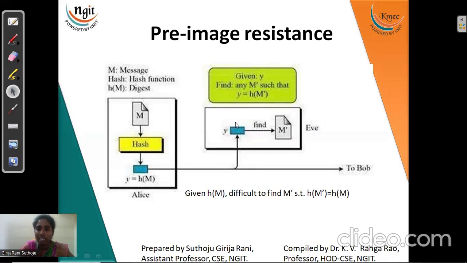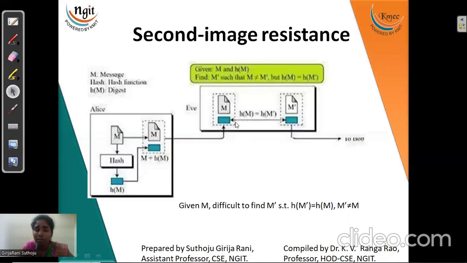The second one is where we give our message plus the message digest, I mean the hash function output. Here Eve is an attacker. He takes both the message and the message digest and attempts to find M dash, which gives the same message digest that the sender sent.